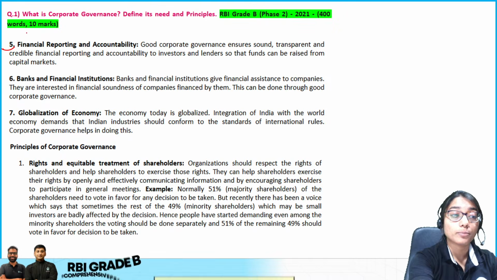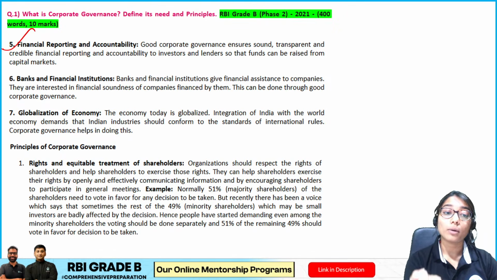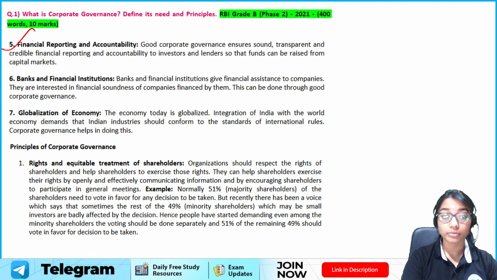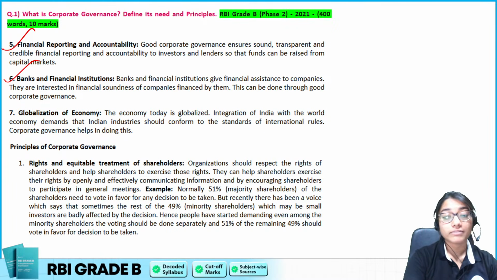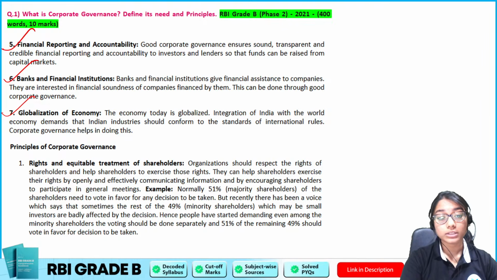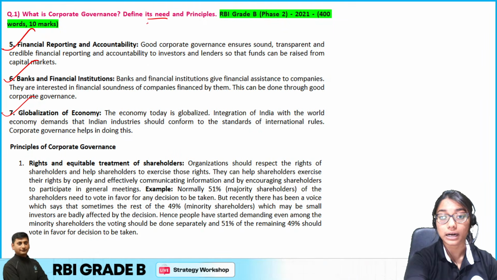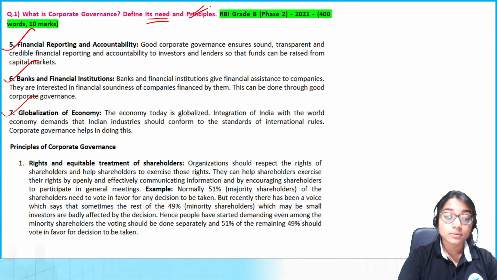Followed by financial reporting. I am accountable to my stakeholders and shareholders, so I have to properly report my finances and financial reporting, and standards must be met. Then the banks and financial institutions, followed by globalization. So this is my need part of the answer. This part is covered. Now I have to write the principles. What are the principles?